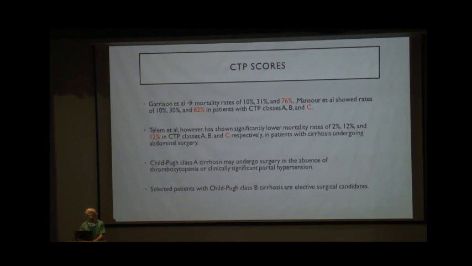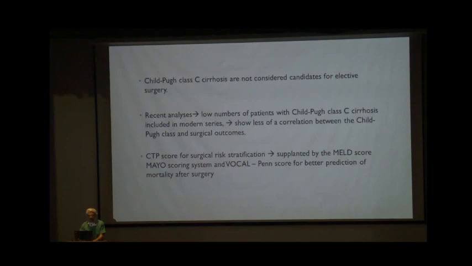Whereas Child-Pugh A and B can undergo elective surgery with some optimization, Child-Pugh C patients are not considered candidates for elective surgery. However, recent analyses include fewer and fewer patients in the CTP classification, and hence there is less correlation between the CTP classification and surgical outcomes. The CTP score can be used for surgical stratification, but it's better to supplement it with other scoring systems like the MELD score, the Mayo scoring system, and the VOCAL-Penn score for a better prediction of mortality after surgery.